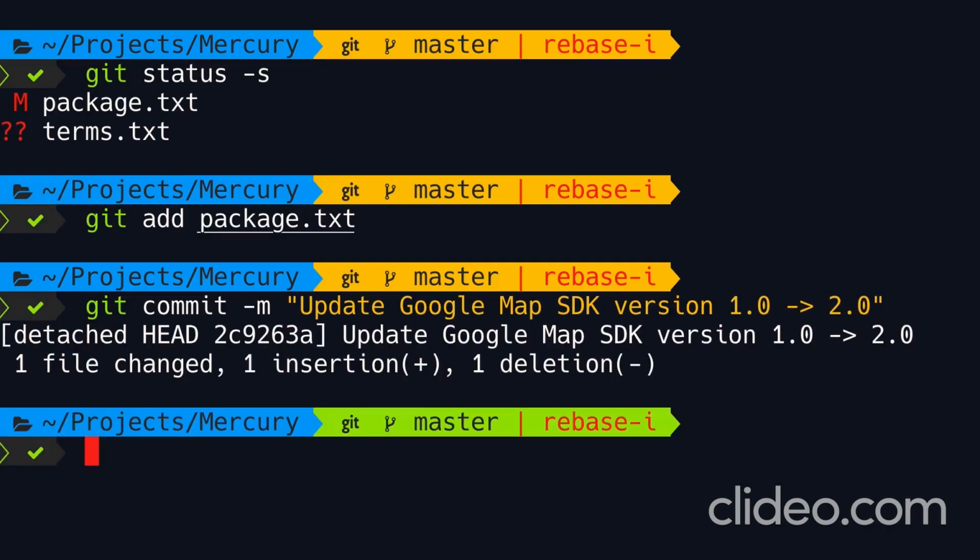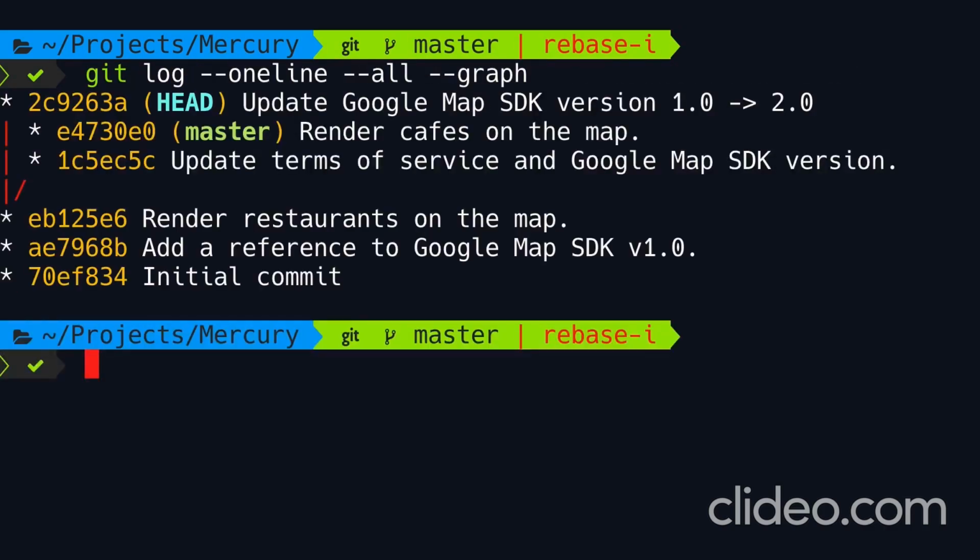All right, now let's look at the history one more time. We have divergence. So we started our rebase operation at this commit. We wanted to replay these 2 commits. Now Git stopped before replaying this commit. Here we added a new commit, and that's why we have divergence.